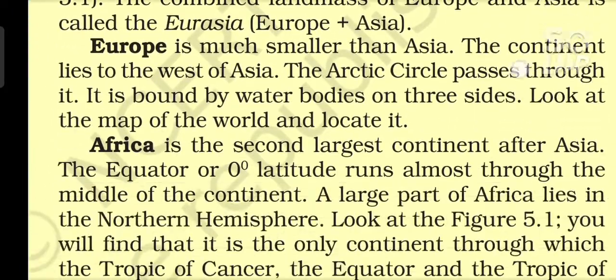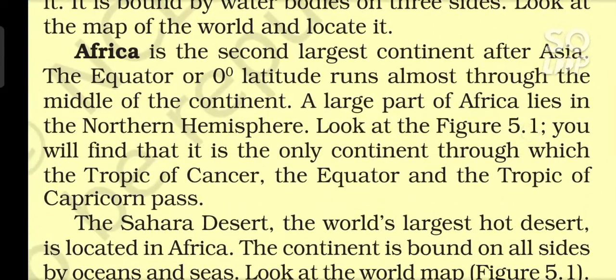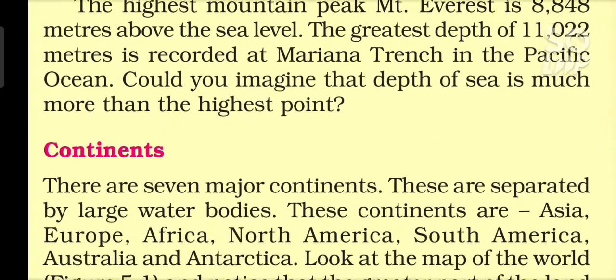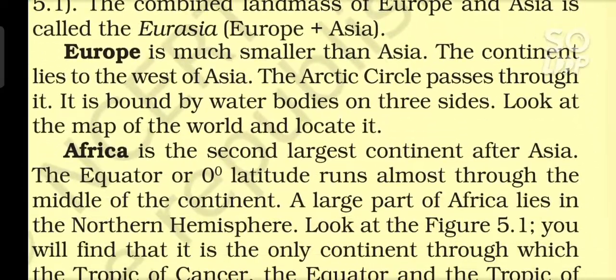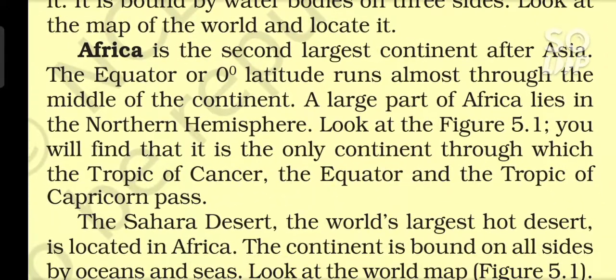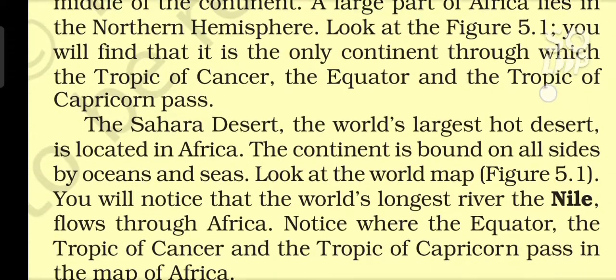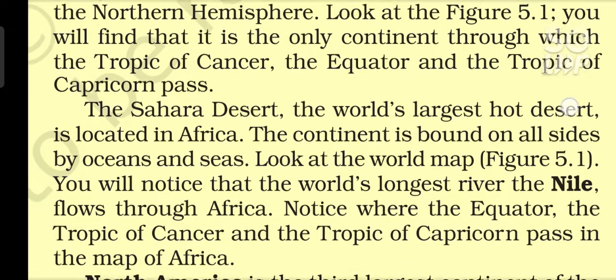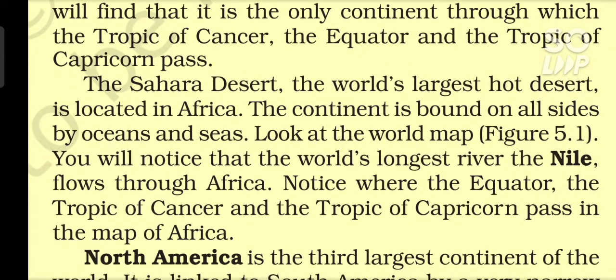Africa is the second largest continent after Asia. The equator or latitude runs almost through the middle of the continent. A large part of Africa lies in the northern hemisphere. Look at the figure 5.1. You will find that it is the only continent through which the Tropic of Cancer, the equator and the Tropic of Capricorn pass. The Sahara Desert, the world's largest hot desert, is located in Africa. The continent is bound on all sides by oceans and seas.